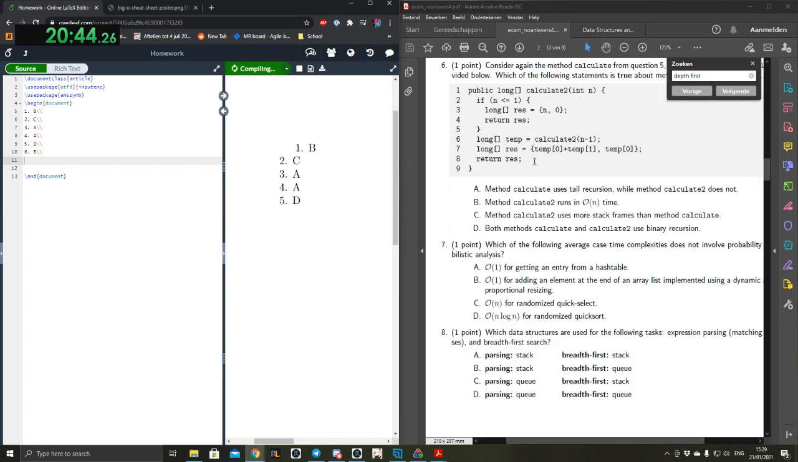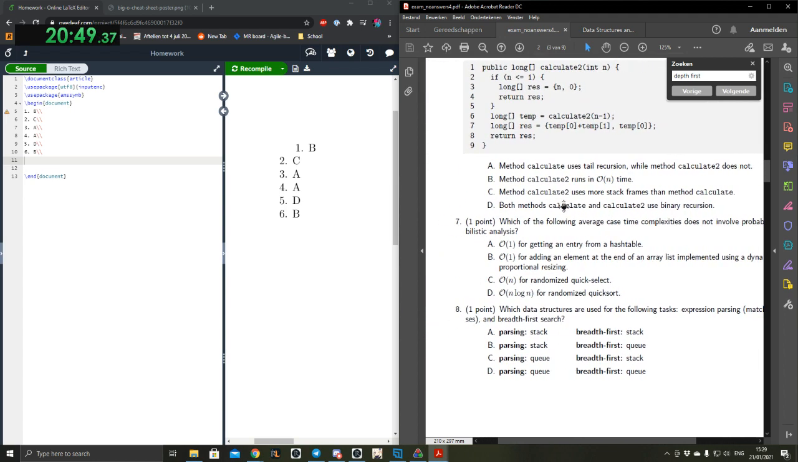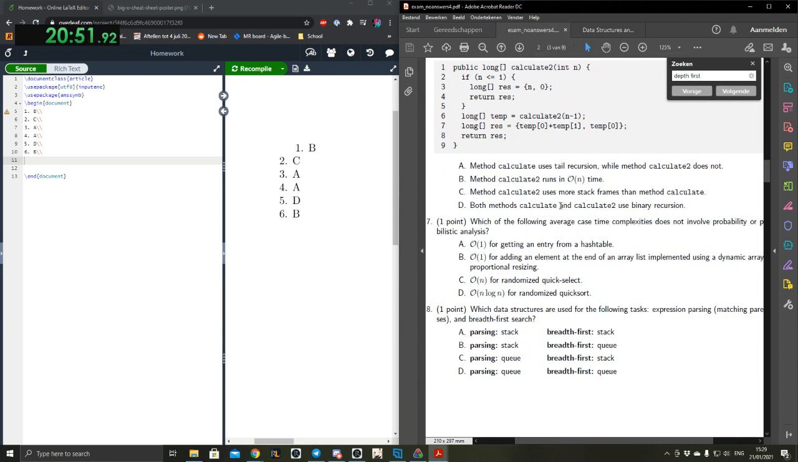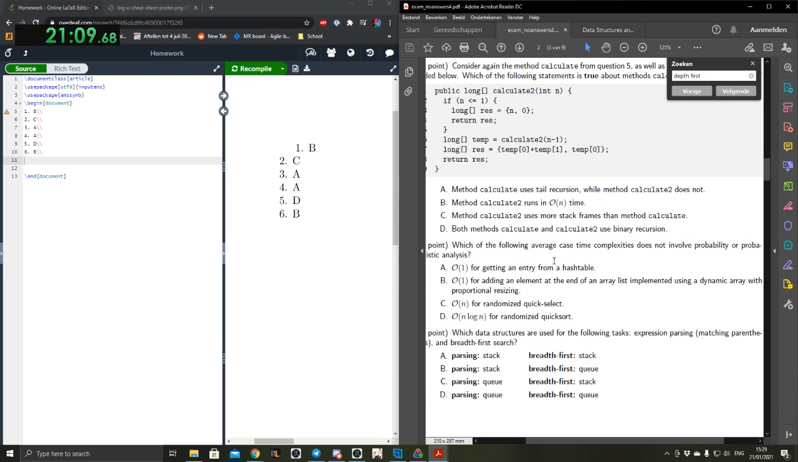Let's have a look at 7. Which of the following average time complexities does not involve probability or probabilistic analysis? Big O of n for getting an entry from a hash table, but then we're looking at the probability of the hash being already taken. Everything with hash tables is probabilistic. For adding an element at the end of an array list implemented using a dynamic array with proportional resizing, well, that's also got something to do with probability because it's the chance of it getting resized.